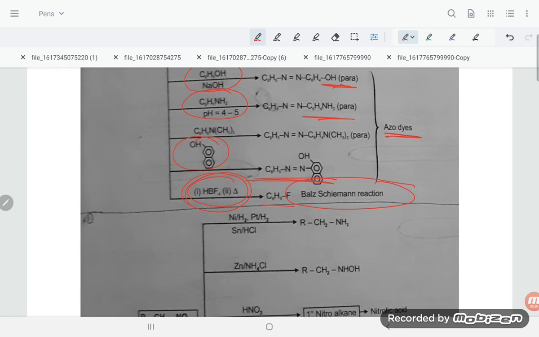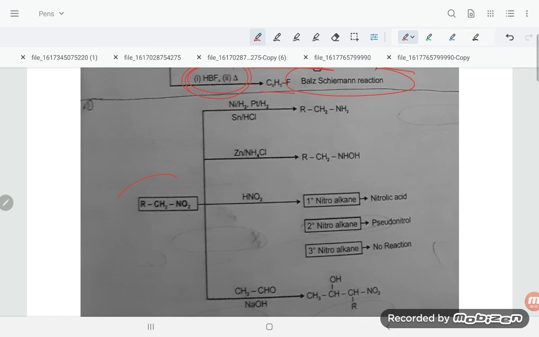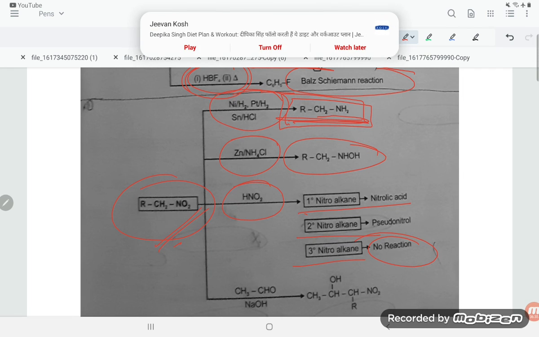That is known as the Balz-Schiemann reaction. Next we have RCH2NO2. With nickel plus H2, it gives RCH2NH2. If you are taking nitrobenzene and treating with a reducing agent, you get amines. Zinc plus ammonium chloride will give RCH2NHOH. If you are taking HNO2, it will give alcohols for primary, and secondary and tertiary will not give, students.